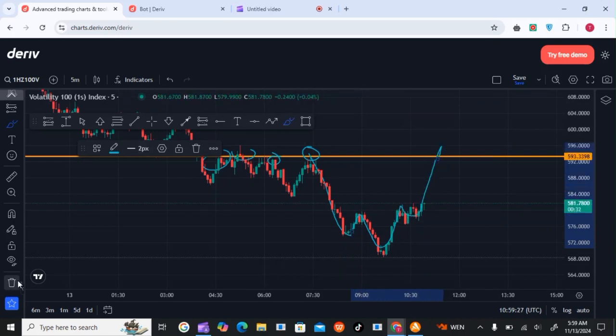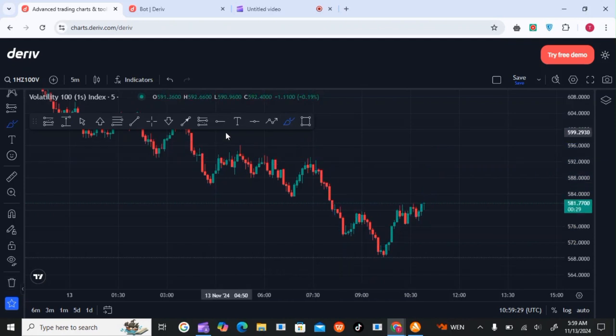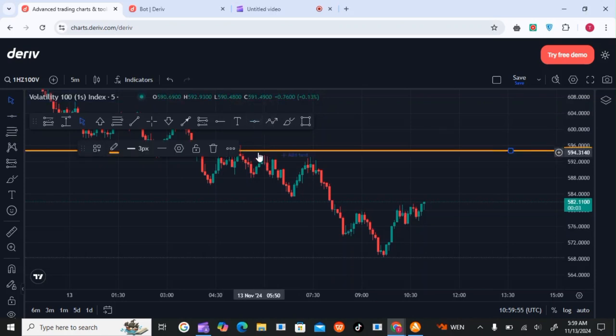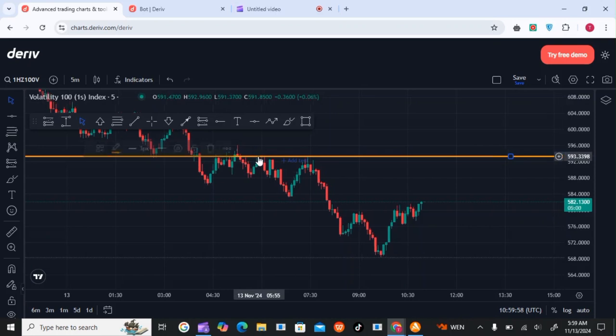So let me first mark that area. This now becomes our area of concern, where the market will reach and get some resistance.